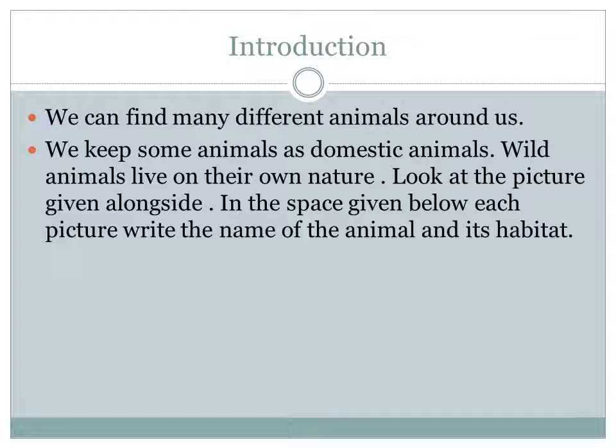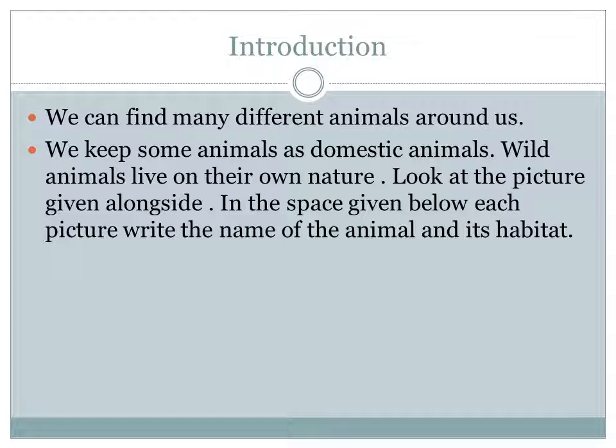Domestic animals means they live with us, while some of the animals are wild animals. They live in the forest. Some animals live in water. Some animals live in desert.